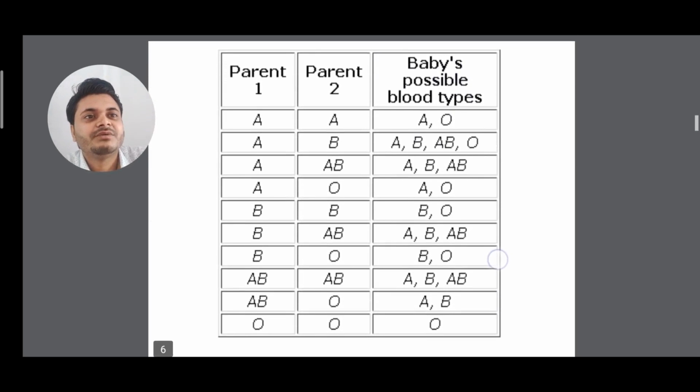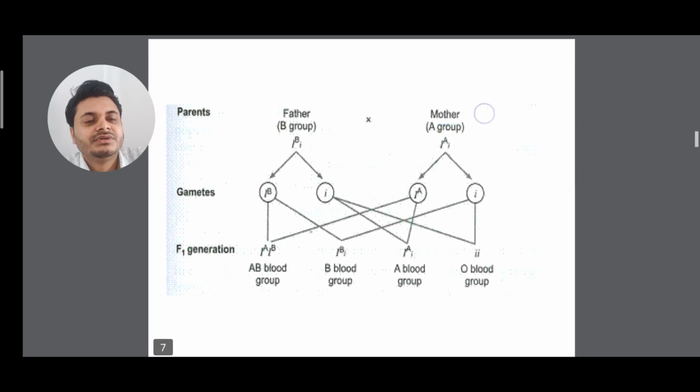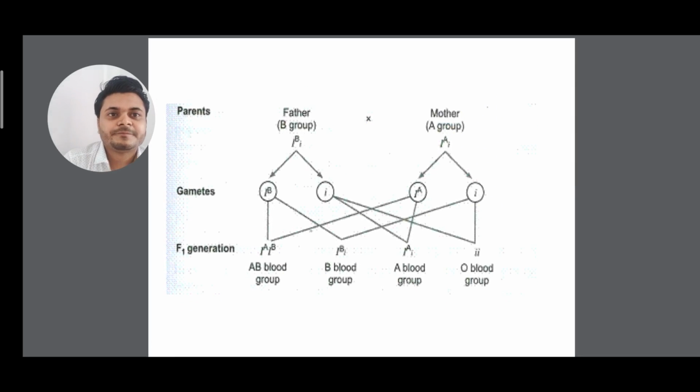Same thing here, parent 1, parent 2. So now we come to the crossing. Clear. Here you can see we are crossing between a mother and father, isn't it? They have taken the father's blood group as B blood group, but here you have to see the genotype. Here it is IB and Ii, or it can also be told as IB, IO. Clear. And this side also is IA blood group, that means IA and Ii, or it can also be told as IA. Clear.